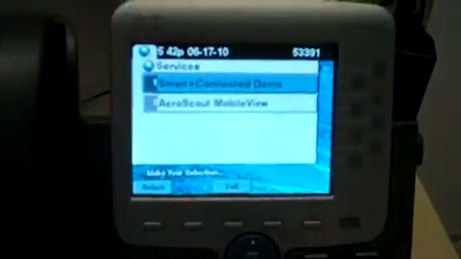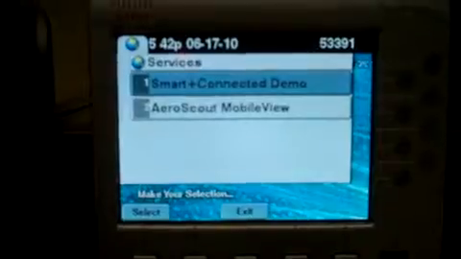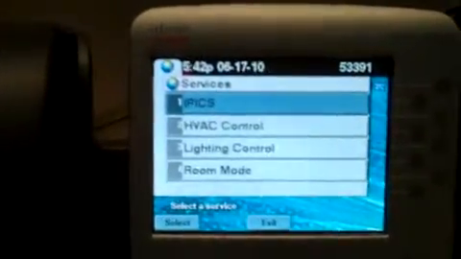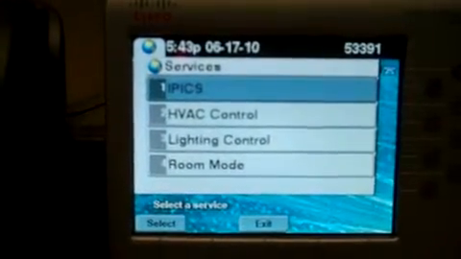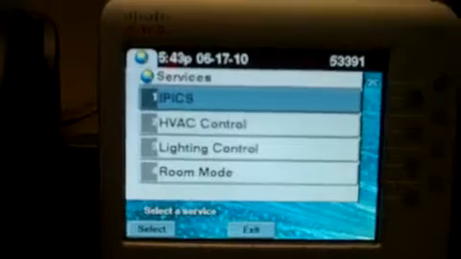On the phone, we have a services menu. Smart+Connected Demo is the name of the service. If you select that service, you have controls for iPix, HVAC, lighting, and room mode.